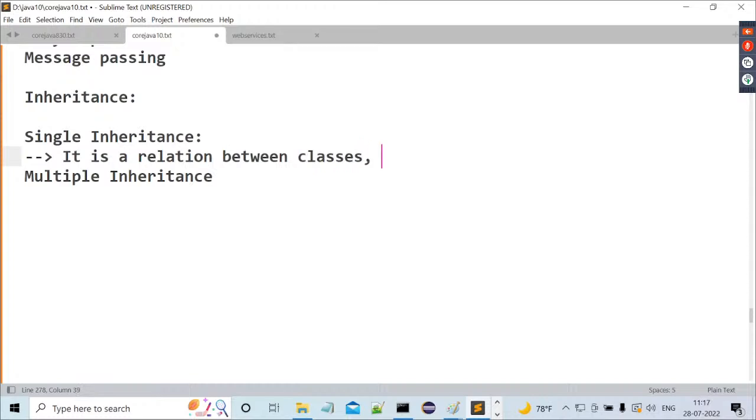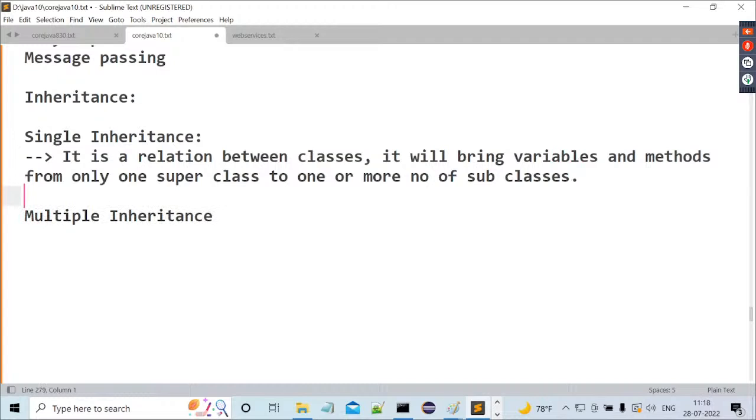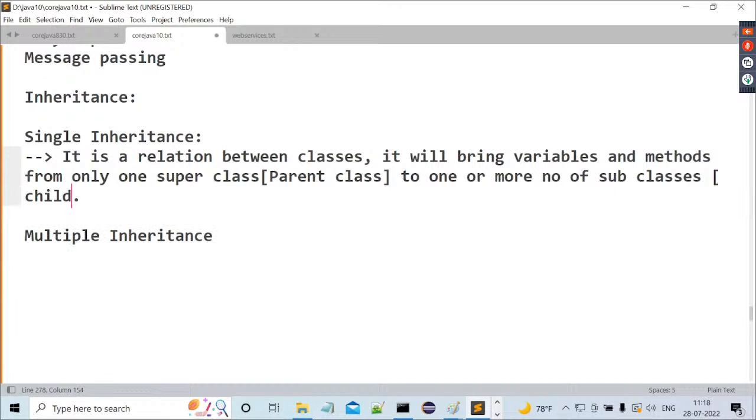It will bring variables and methods from only one superclass to one or more number of subclasses. Here superclass is nothing but the parent class, and a subclass is nothing but the child class. If I give the inheritance definition, this terminology might be very clear.